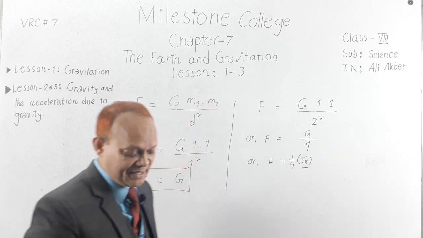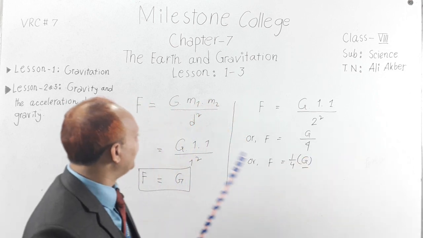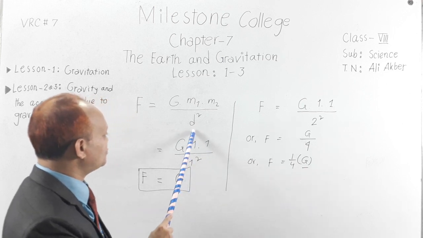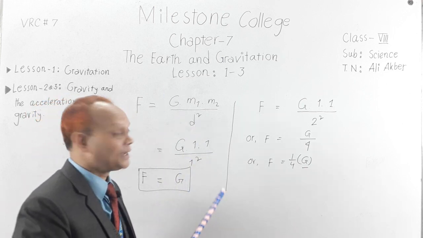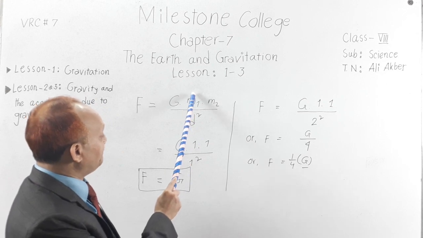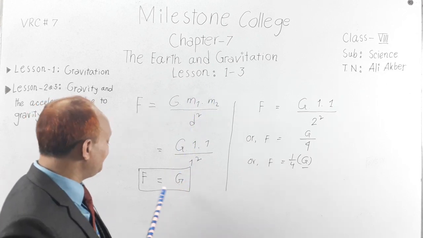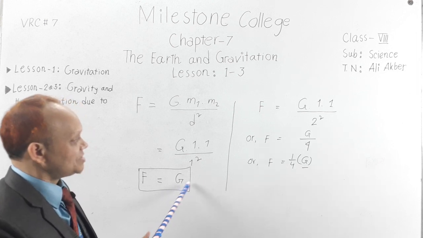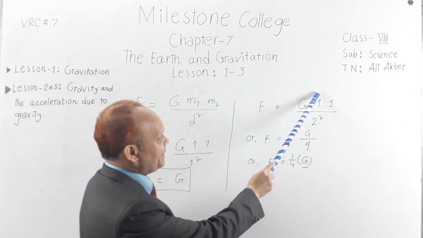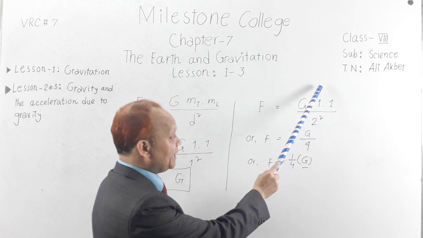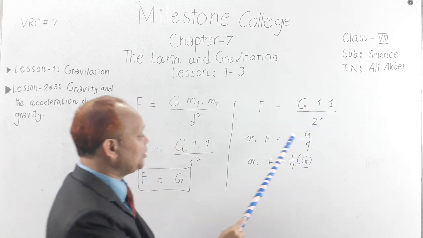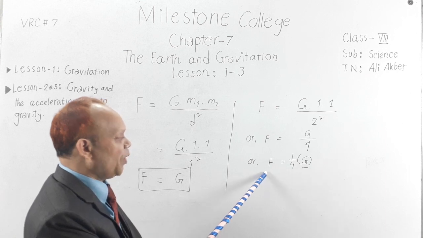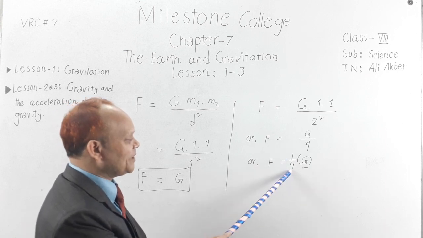Now you see here for the first relation, when distance was 1 meter, and mass 1 kg and 1 kg, then attraction force F equal to G. But when you have kept the mass unchanged, but you have doubled your distance, then you see the corresponding force is now 1 by 4G.